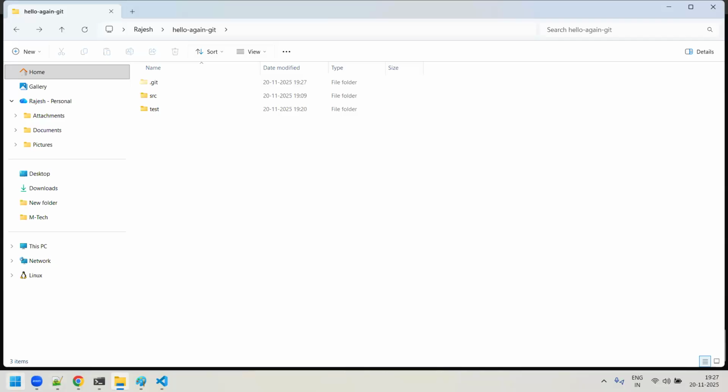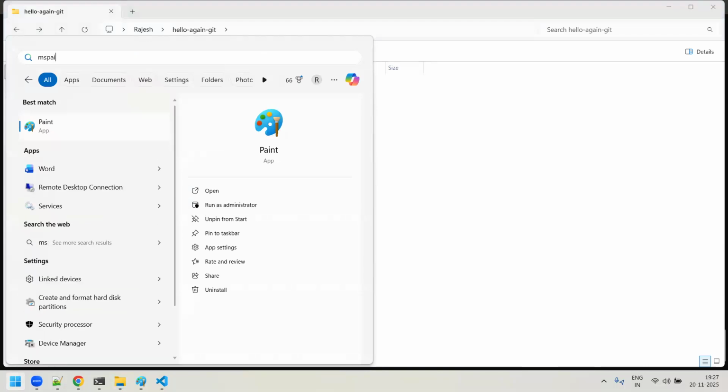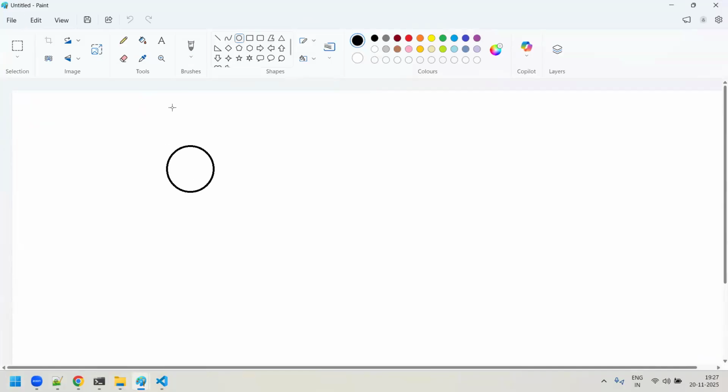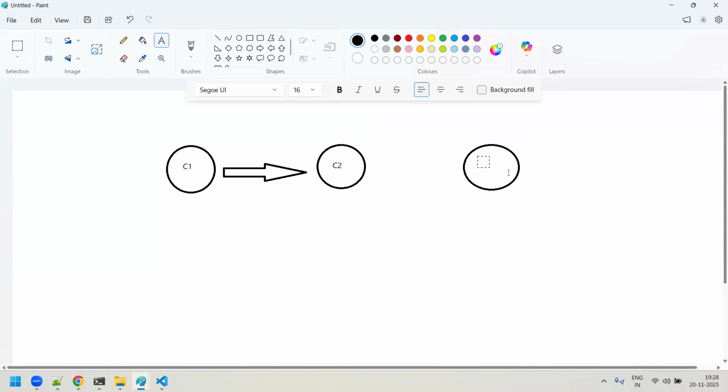So in the pictorial diagram, what happened right here? We have a first commit. This is the first commit, C1. From the first commit, you moved to the second commit that we call C2. And from the second commit, you moved to the third commit. This is the third commit, C3. So now what happened?